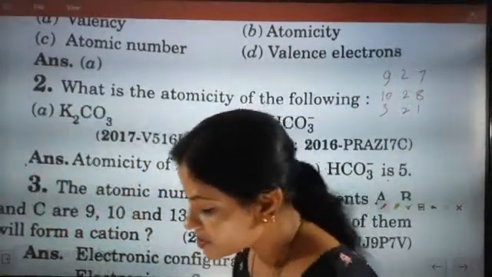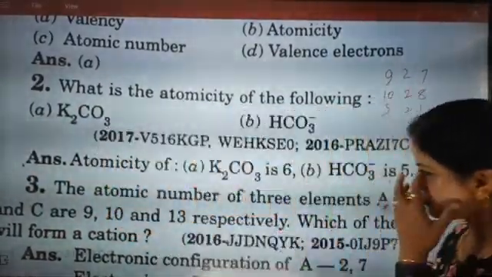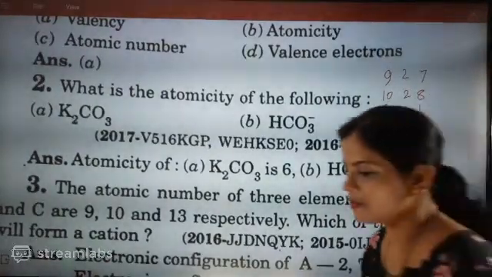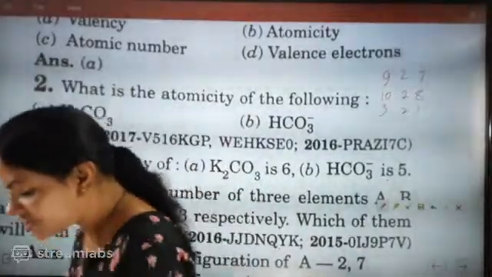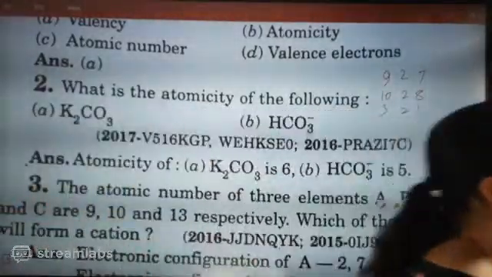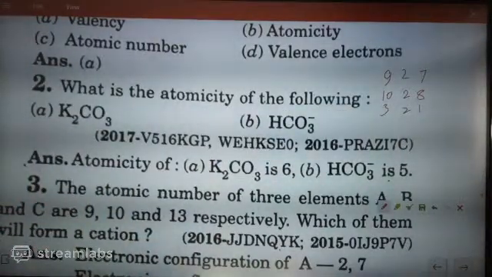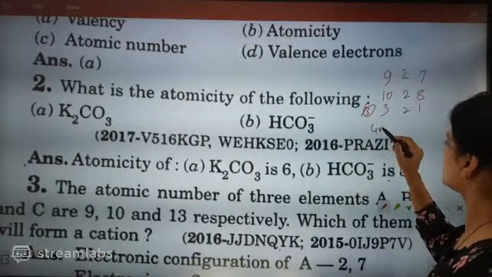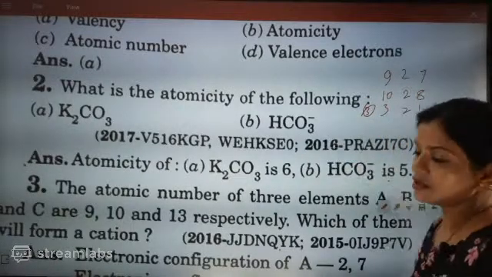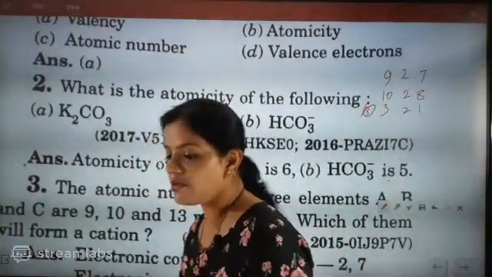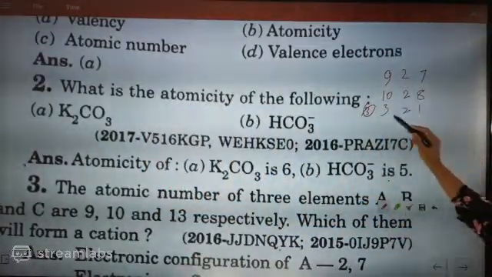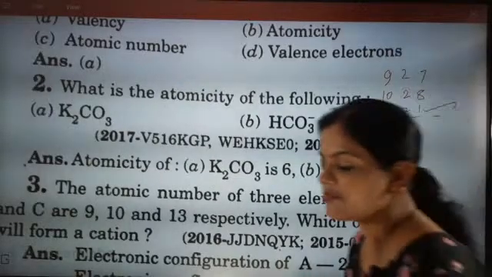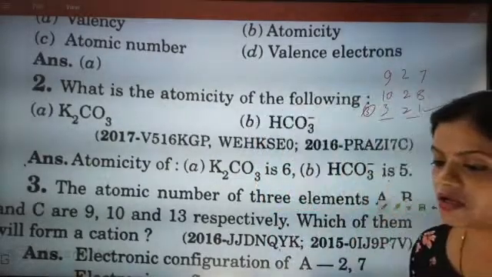What does cation mean? The third one is making a cation. Cation means which one is ready to lose an electron. So here it is exactly the third one. The one that is losing electrons is called a cation, which means sodium. Sodium is exactly making a cation. Yes, correct, beta.